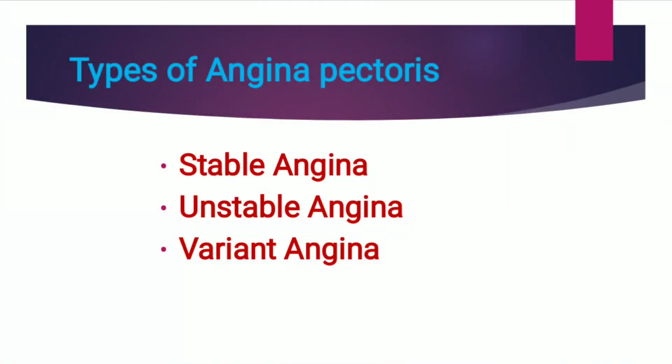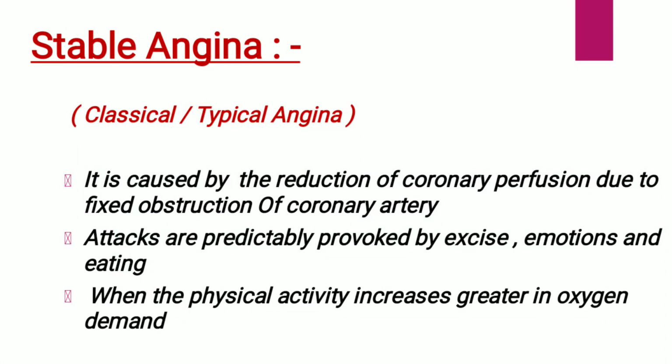Next point is types of angina pectoris. There are three types of angina. First one is stable angina, second one is unstable angina, and third one is variant angina. Stable angina is also called classic or typical angina. It is caused by reduction of coronary perfusion due to fixed obstruction of a coronary artery. Attacks are predictably provoked by exercise, emotions, and eating. When physical activity increases, there is greater oxygen demand.